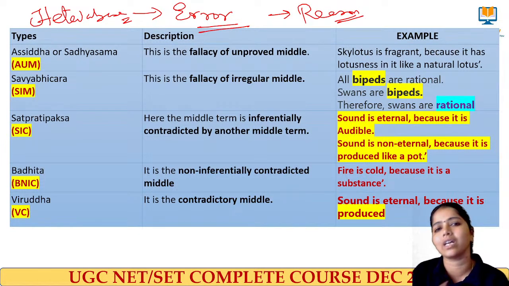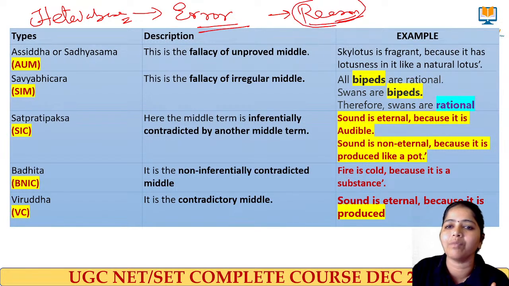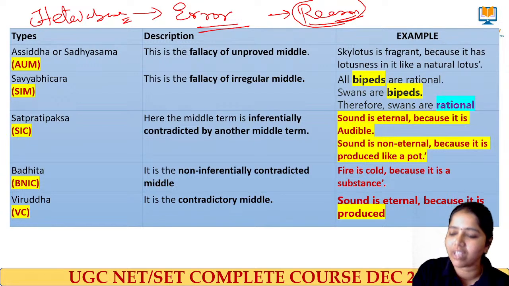Everywhere there is that 'because'. If that 'because' is not correct, definitely there will be an error. If the middle term, the Hetu, is not strong enough to support it, there is a possibility of error, and that is called Hetvabhasa.